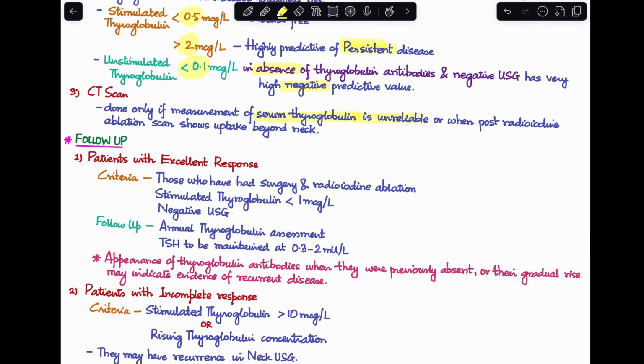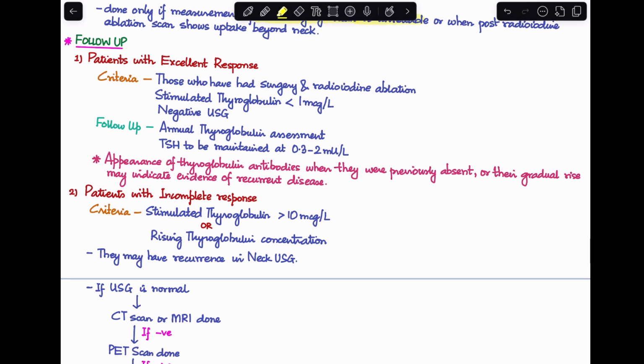Now let's talk about how we will follow up these patients. There are three types of response a patient can have. Three groups. The first group is patients who have had an excellent response. What is the criteria for excellent response? These are the patients who have had surgery and radioiodine ablation. Their stimulated thyroglobulin is less than 1 mcg per liter and they have a negative ultrasound.